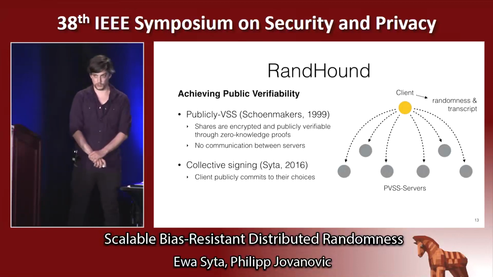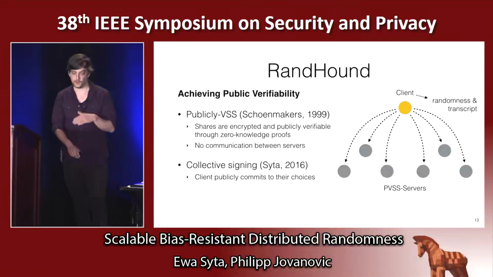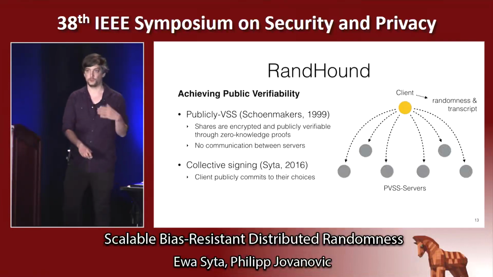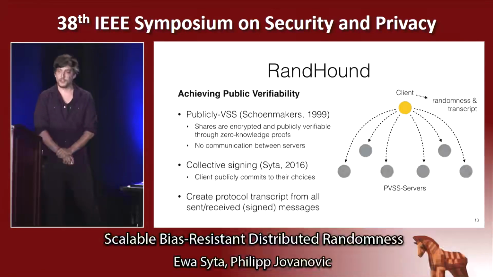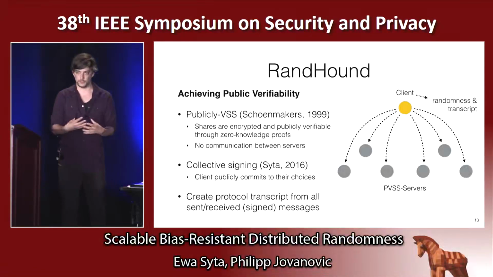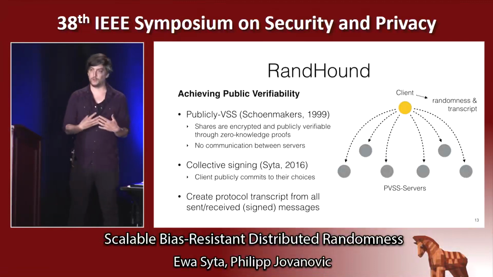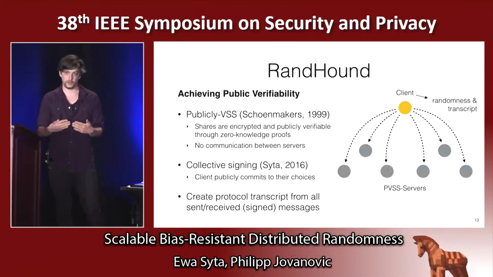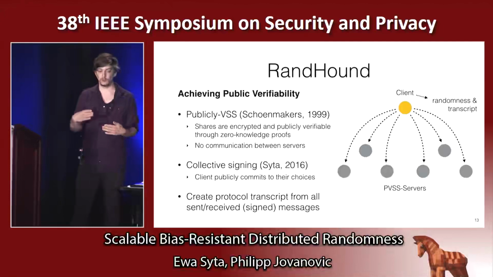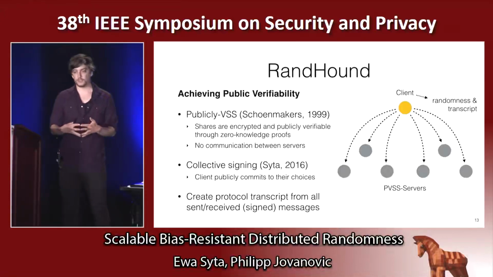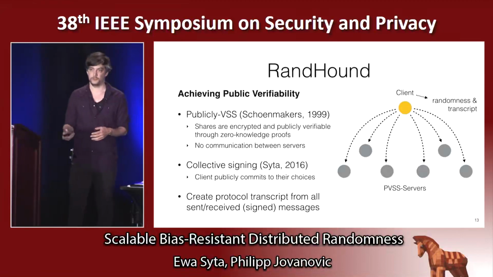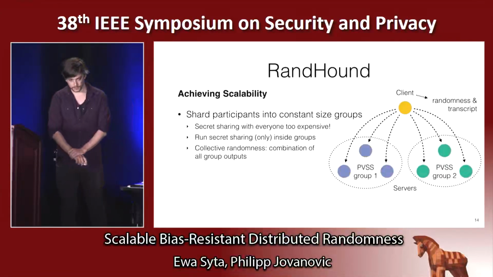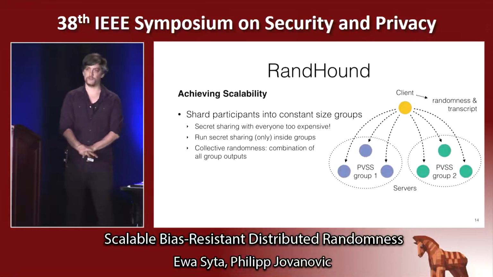Another building block that we are using is collective signing, which allows the client to publicly commit to their choices, which are double-checked by all the servers. And then the client, since he's the center of this protocol, collects all the messages during one protocol run, and from that creates a protocol transcript, which allows us afterwards to replay the protocol and thereby verify the collective randomness. The next property that we want to achieve is scalability.